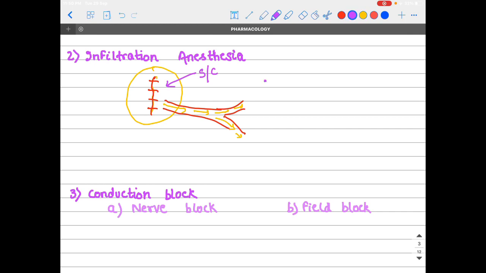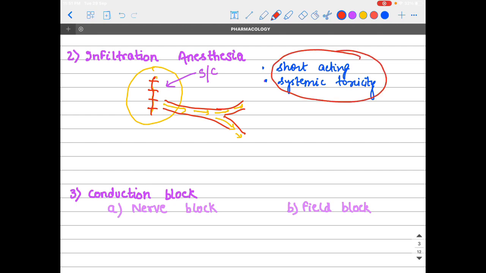So there are two drawbacks of infiltration anesthesia. First, it becomes short acting, and second, it causes systemic toxicity. For these two reasons, we administer adrenaline or epinephrine with the local anesthetic, so that it causes vasoconstriction over here.